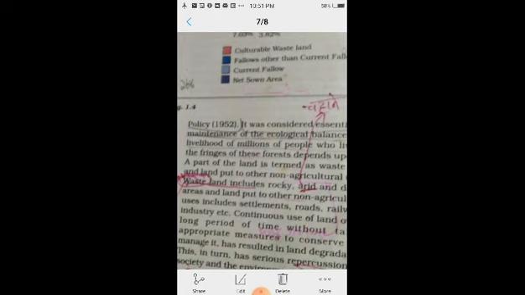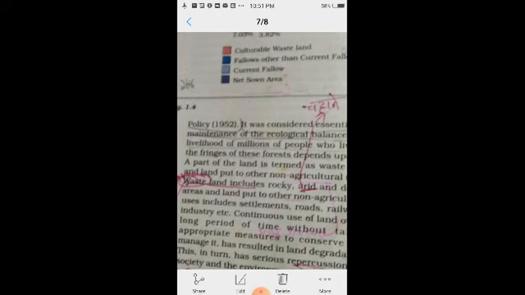If it is less than 33% of the total area, then there would be ecological disturbance, and we are facing problems such as temperature rising day by day, and different problems arising because of having less forest area, less than 33%. So it disturbs the ecological balance and the livelihoods of millions of people who live on the fringe of the forest and depend upon it.